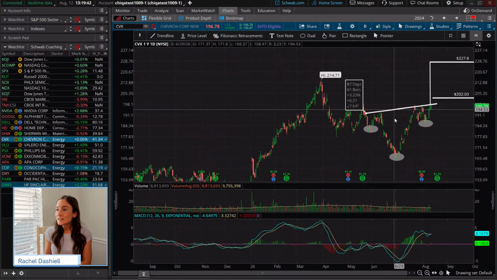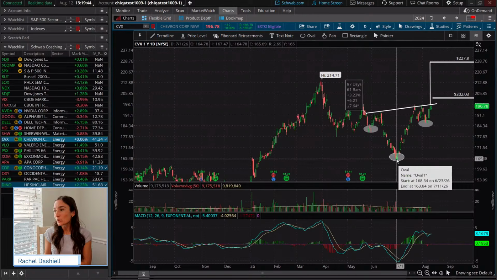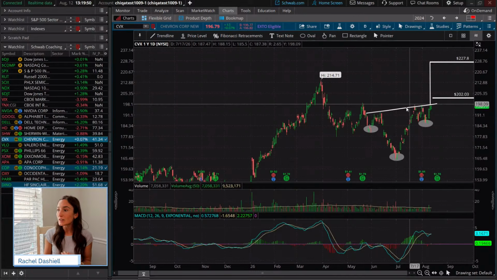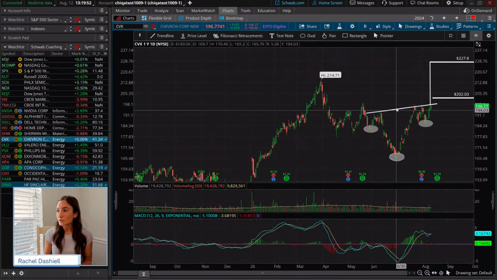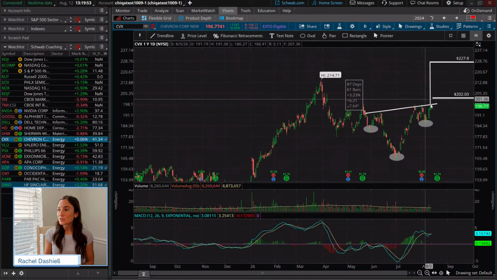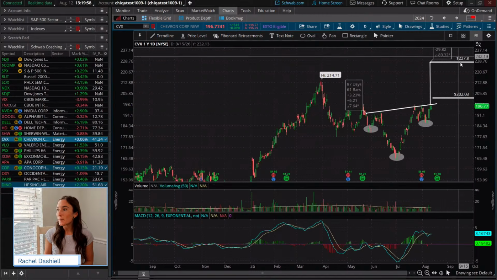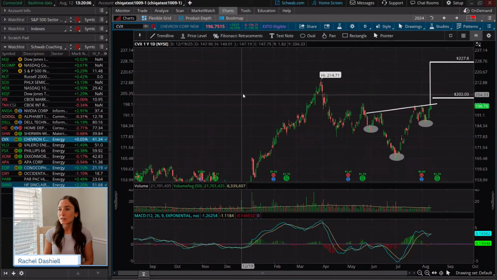So that 2% break really happens right there. Now, to take this measured move, we've done it before in this class. We always take the depth of the pattern, so the deepest part of the pattern, which is that head to the neckline, so support to our resistance, and we project it from the possible breakout point. And so we would get our measured move that would take place right around 227.80. Okay, 227.80 would give us there.